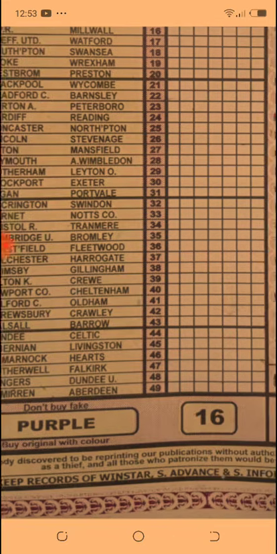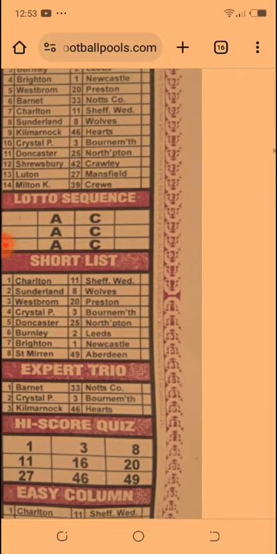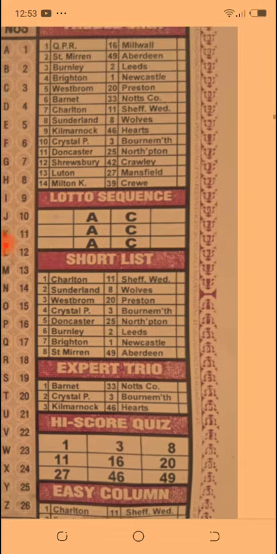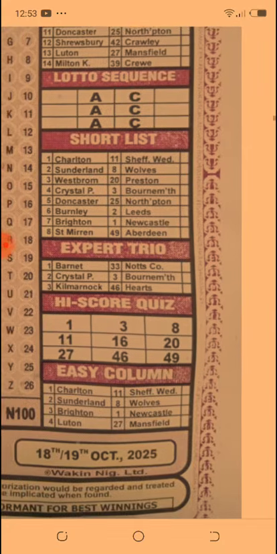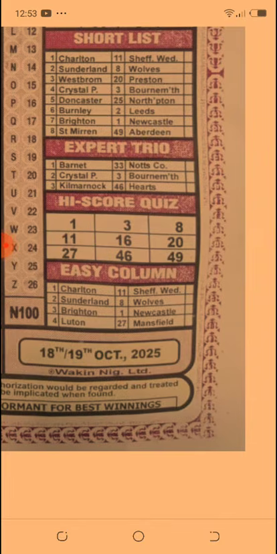Okay, away from that, we didn't really have any sequence from the fixtures, so we go over to where we have another sequence that is set to give us 1 or 2 full-time draws, and that has to do with the high score quiz column.